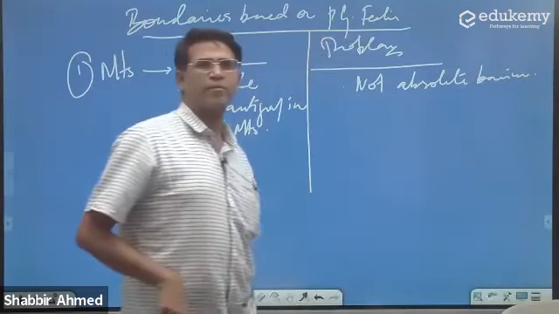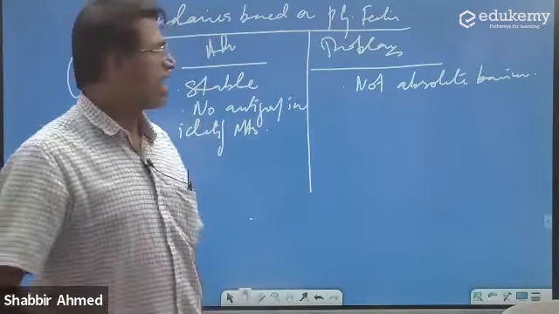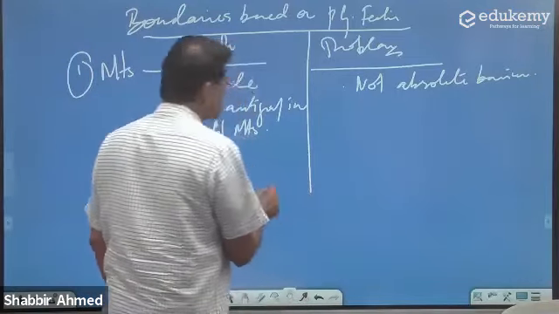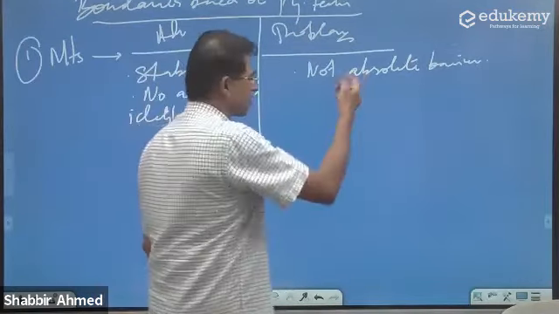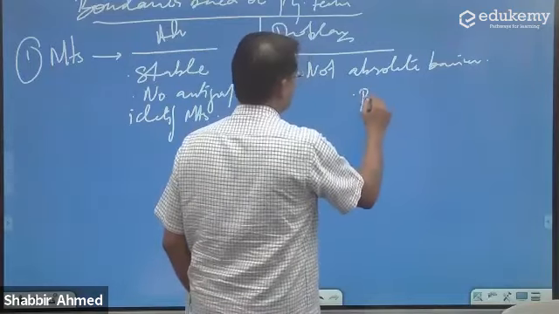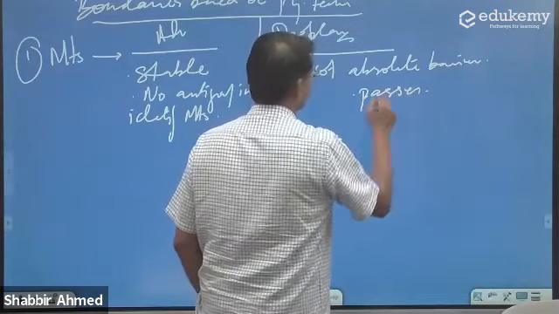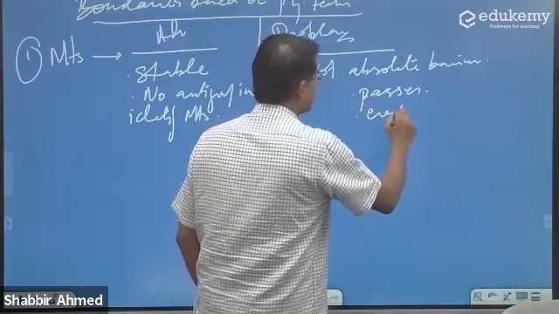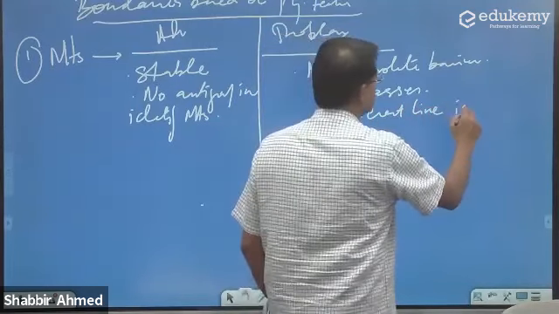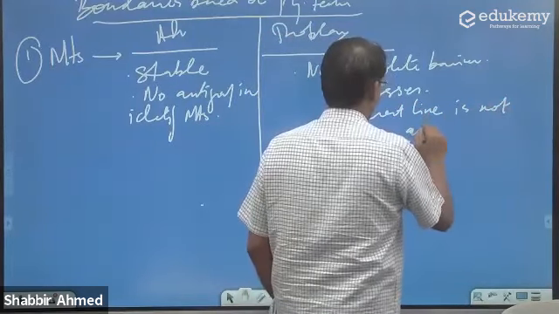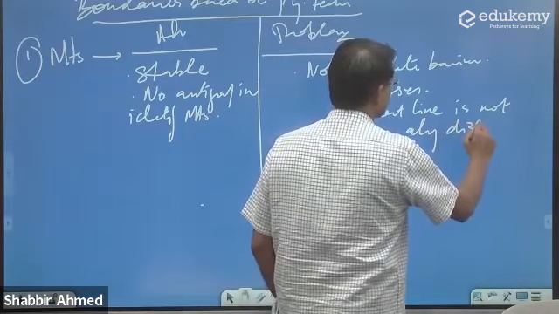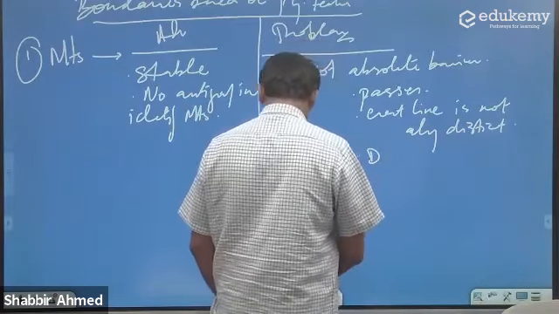ये myth है. Can you give examples of mountains are not absolute barriers? बताओ. There are passes. The crest line is not always distinct.